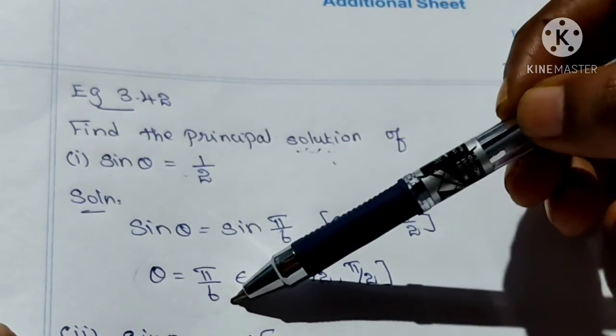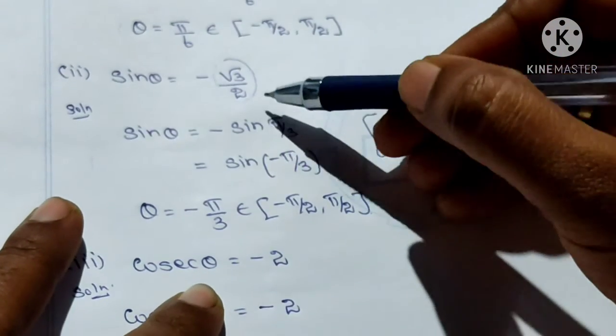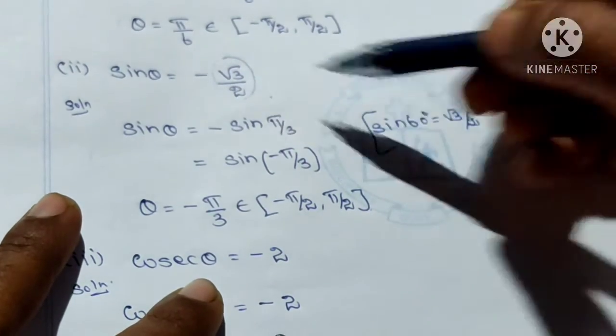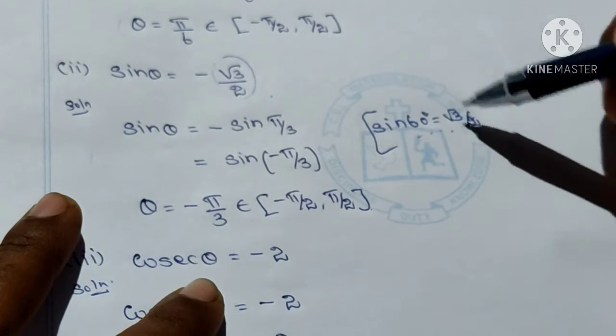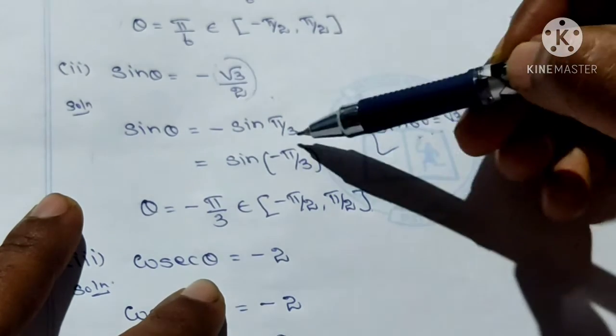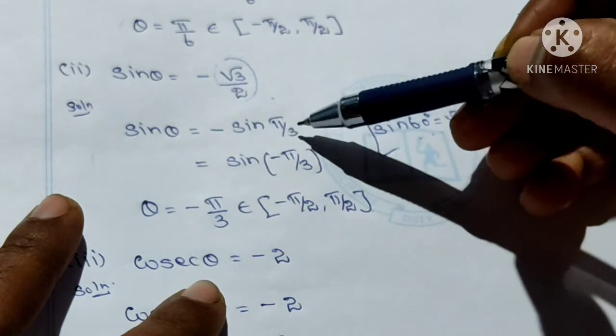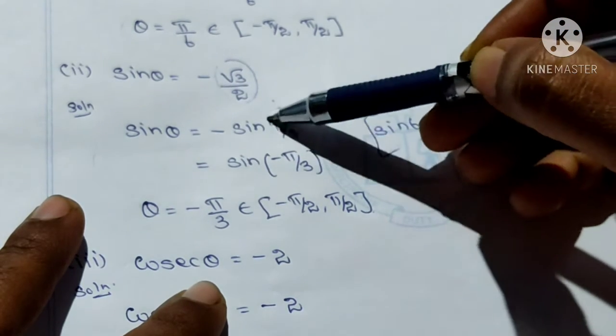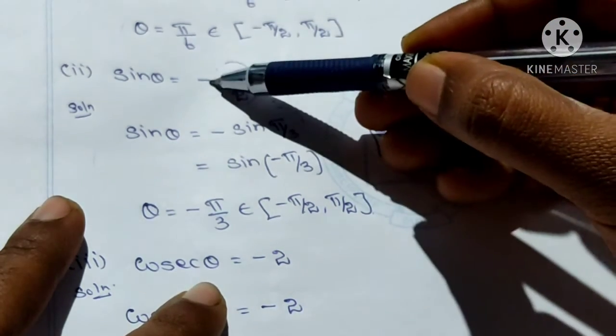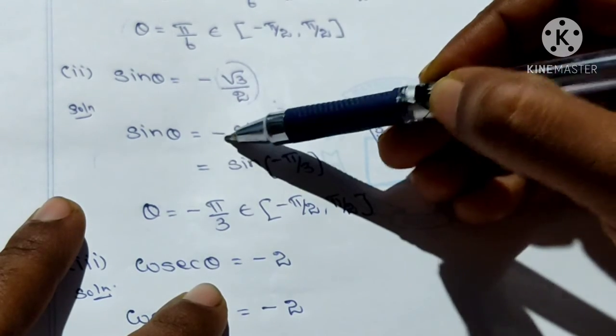This is the answer. Listen, sin θ is equal to -√3/2. Already you know that sin 60 degrees is √3/2. So in place of √3/2 you write sin 60 degrees. The radian form of 60 degrees is π/3. Here a negative sign is there, so you write the negative sign.